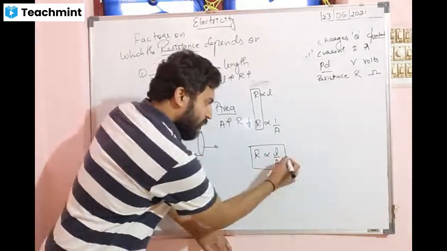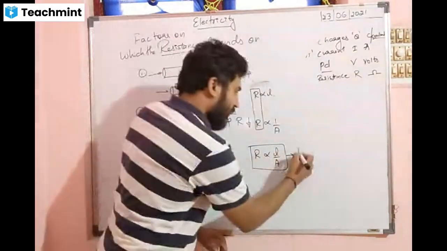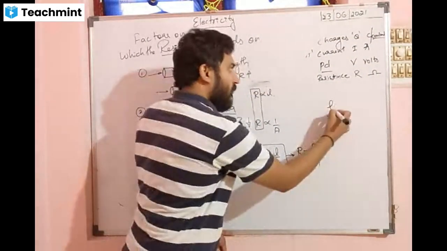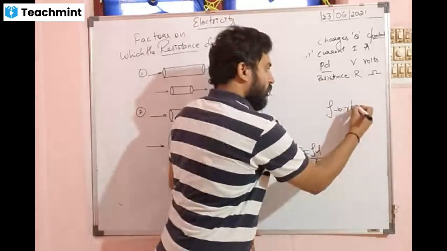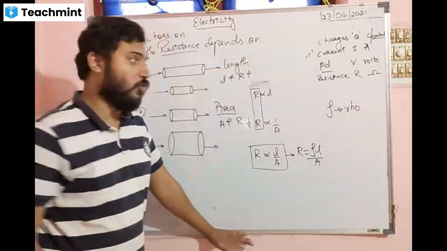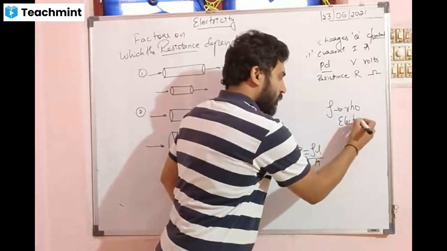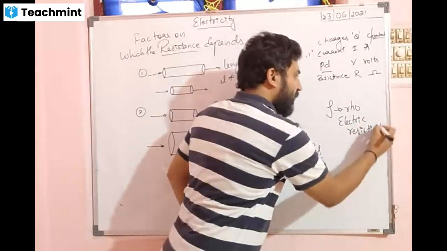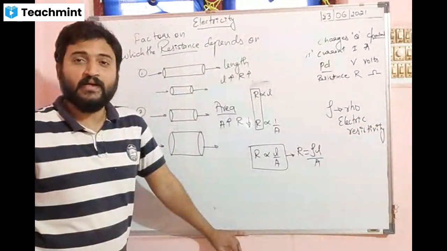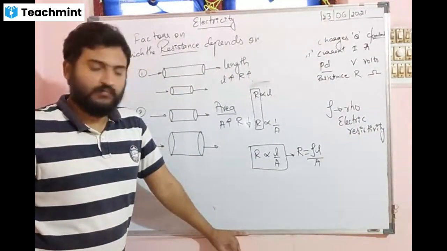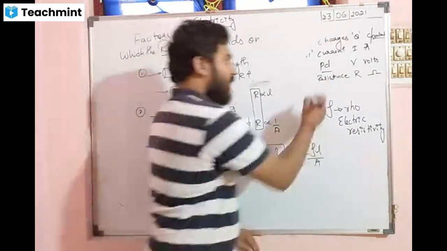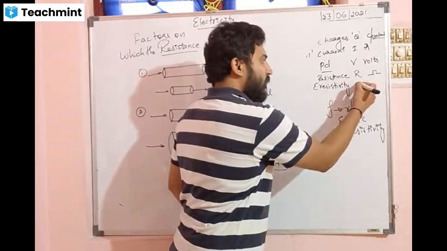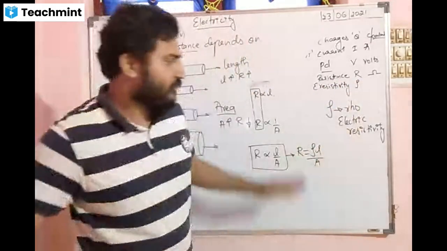So now we have to remove this proportionality sign. Then we will get R is equal to rho. What is this? Rho means electric resistivity. Clear? So now we have to write this electric resistivity, denoted by rho. What is the SI unit of rho?